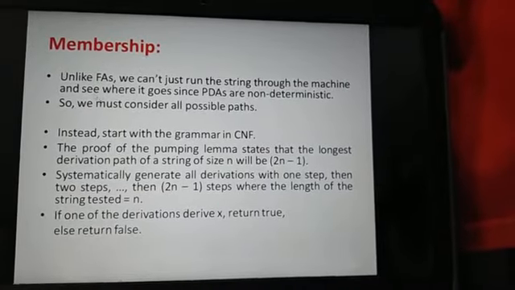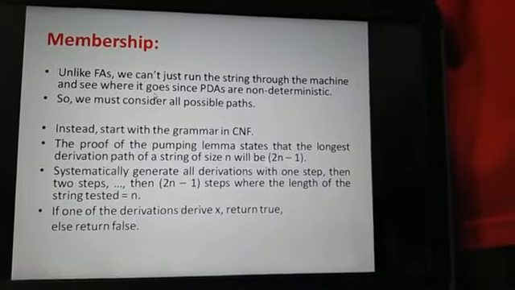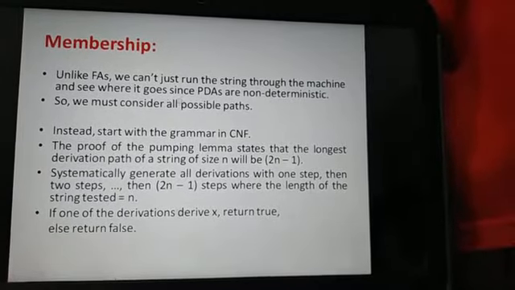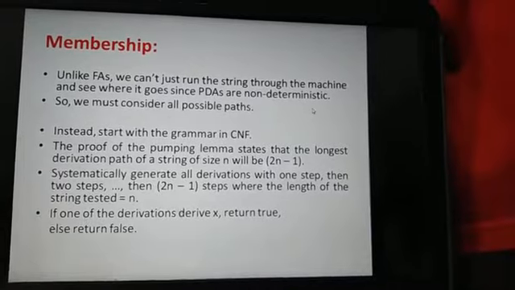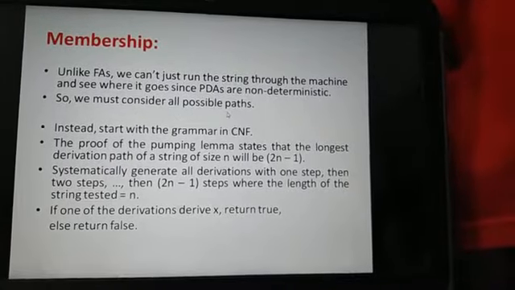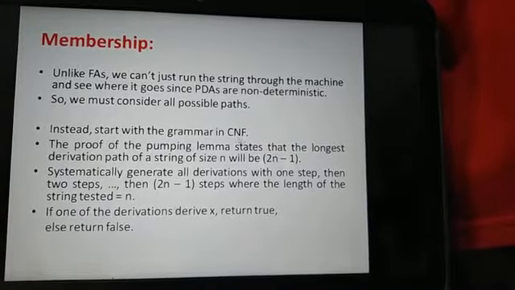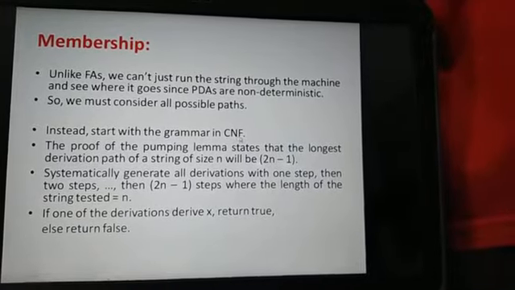Now the membership. Unlike finite automata, where we just run the string through the machine and see where it goes, PDAs are non-deterministic, so we must consider all possible paths. Instead, start with the grammar in Chomsky normal form, which is also abbreviated as CNF.